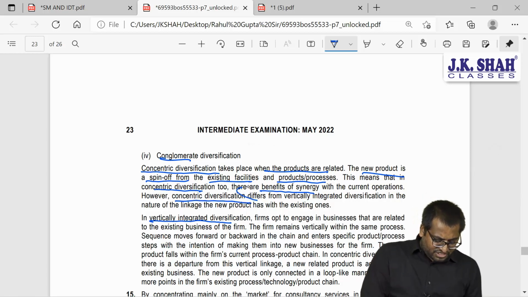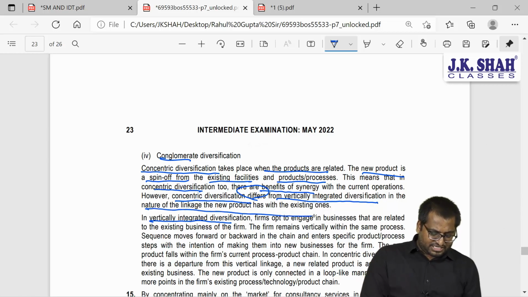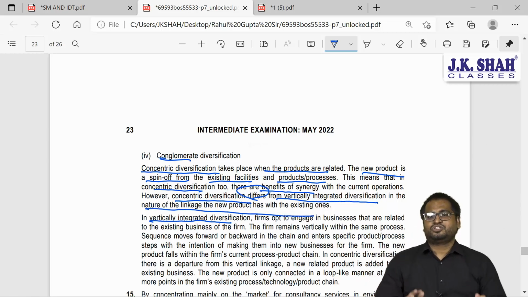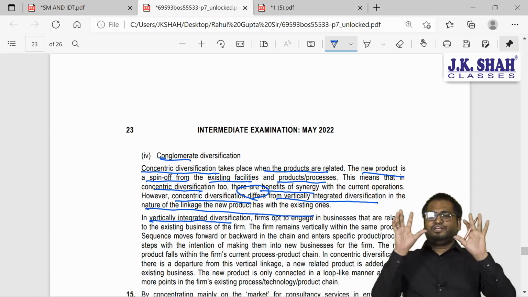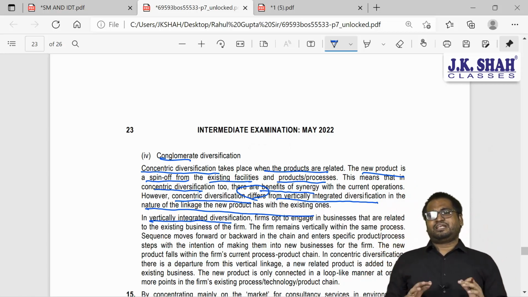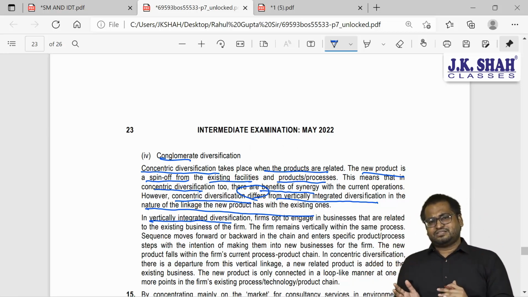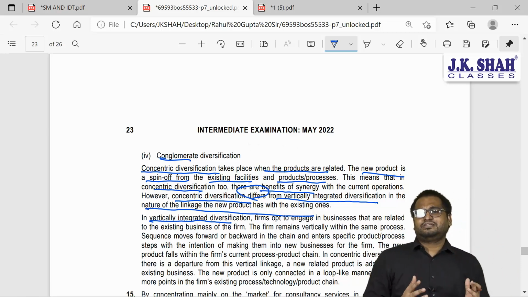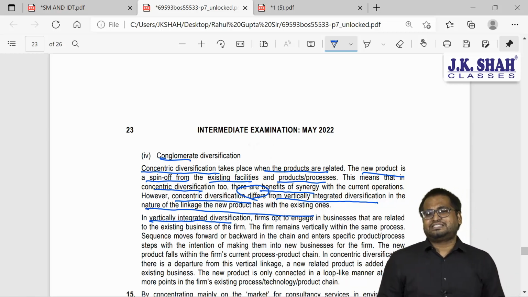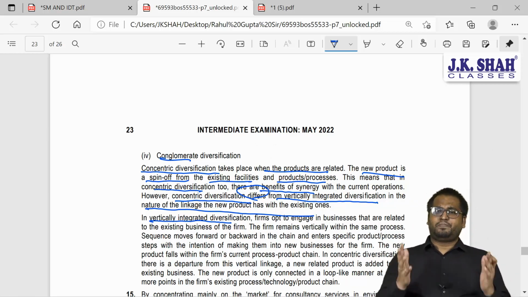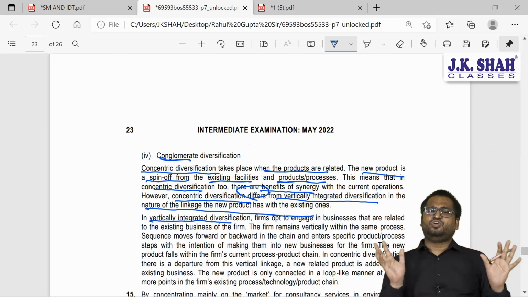Concentric diversification differs from vertical integrated diversification in the nature of linkage in the new product. So the process is the same but a new product is made. For example, I have a bakery business. I bake breads. Now I bake cakes. Now I bake biscuits. So the process is the same, but I am making new products.